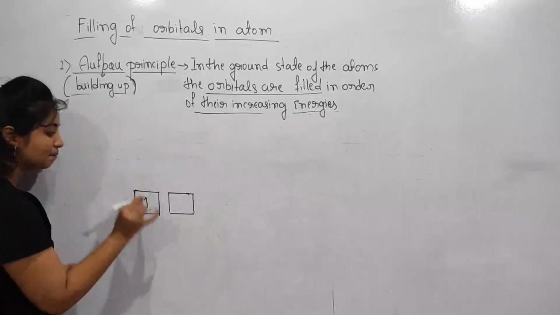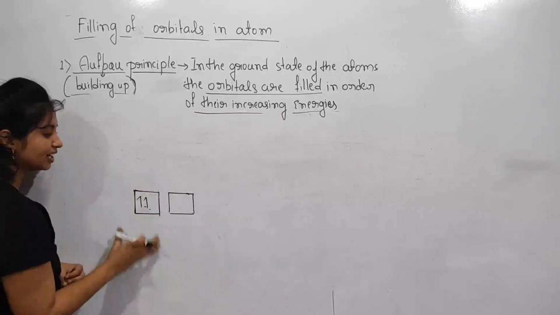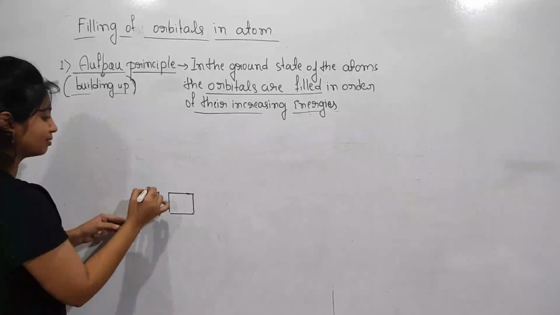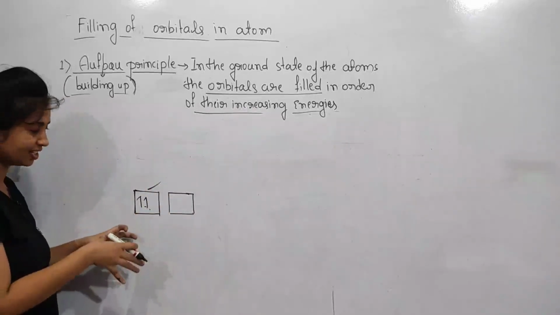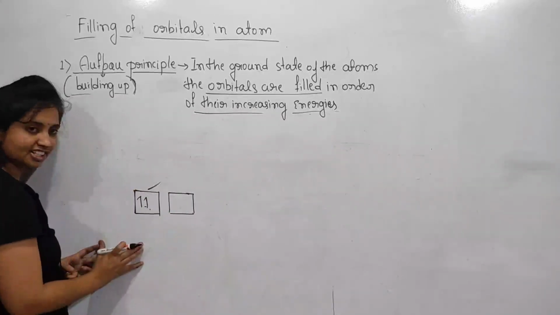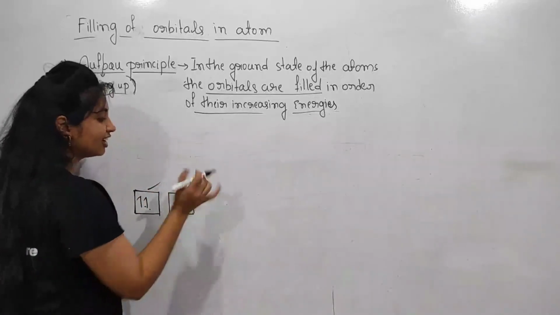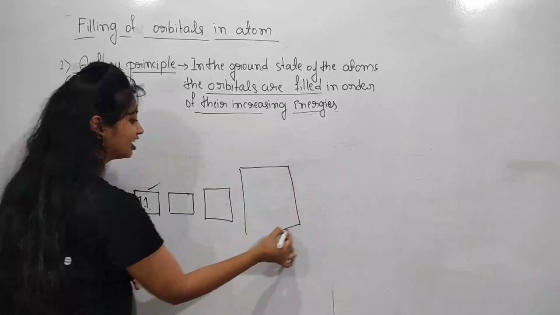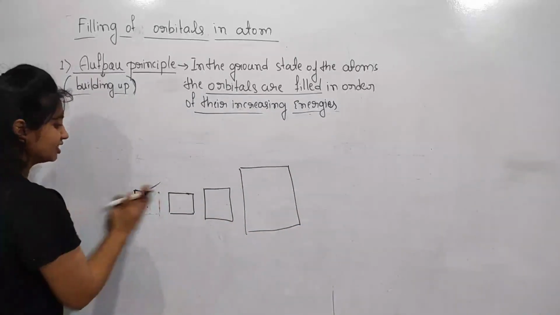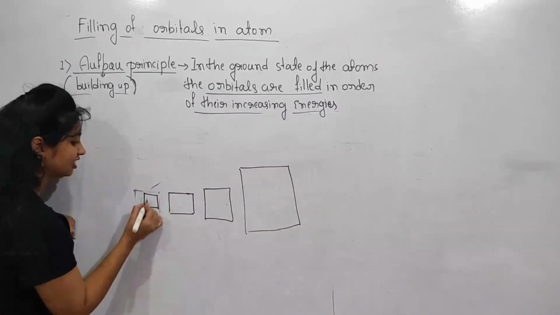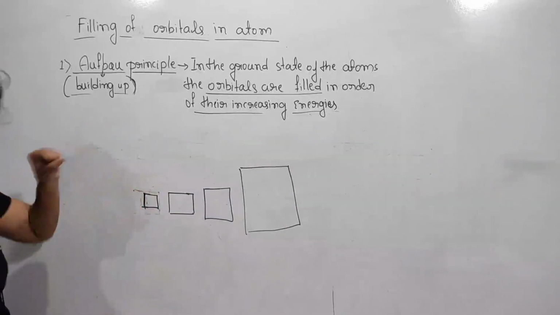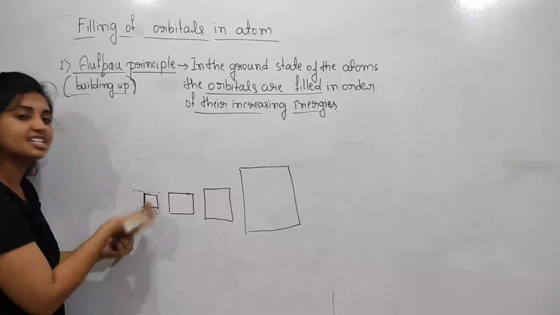So this is a lower energy level, this is a higher energy level, this is again a higher energy level, and this again a higher one. The electrons are filled first in the lower energy orbital that is available.